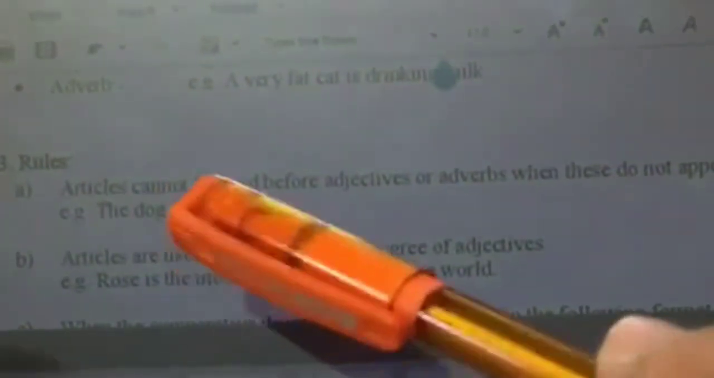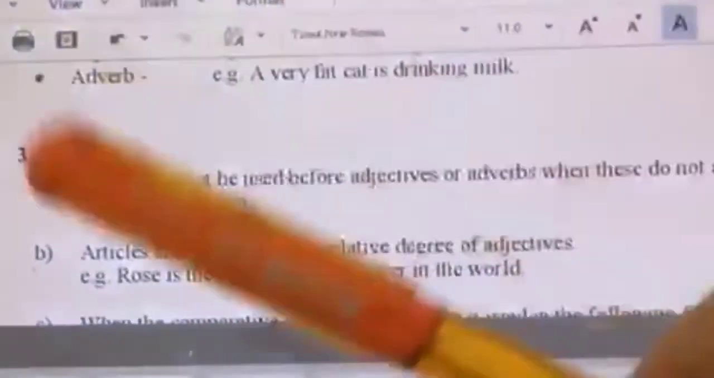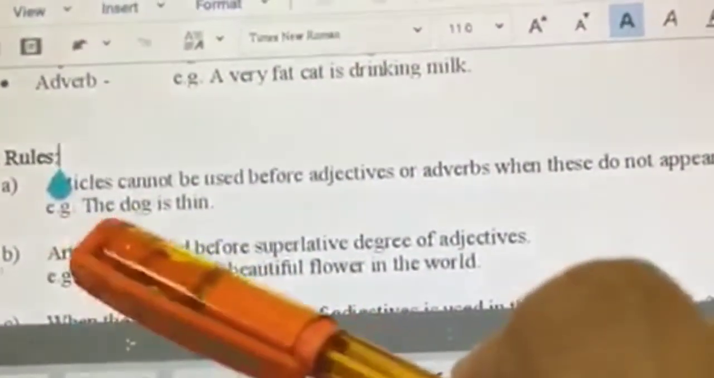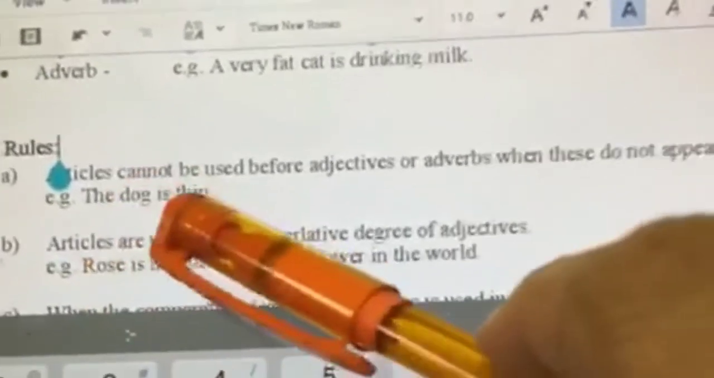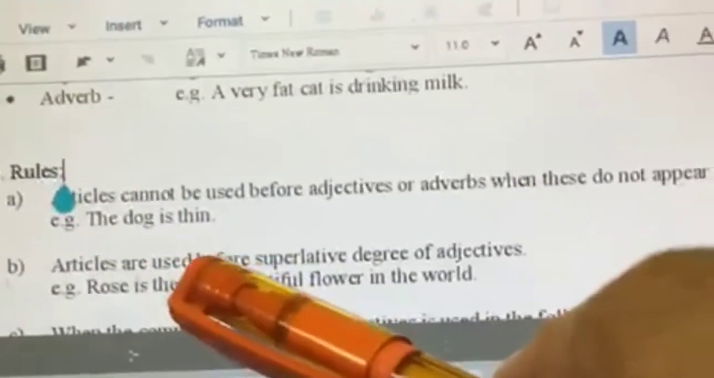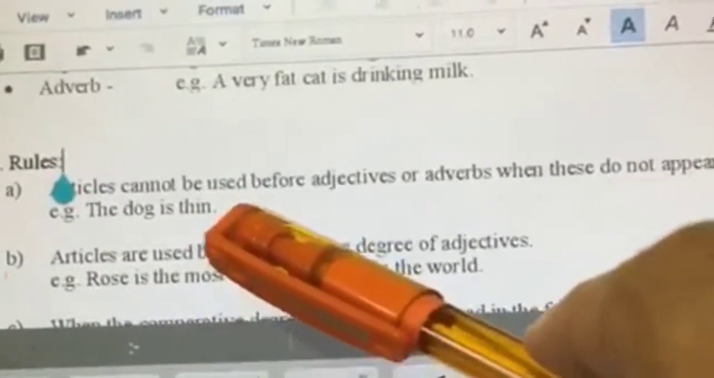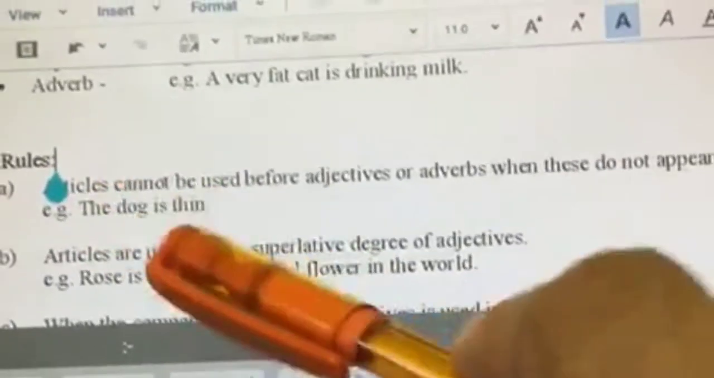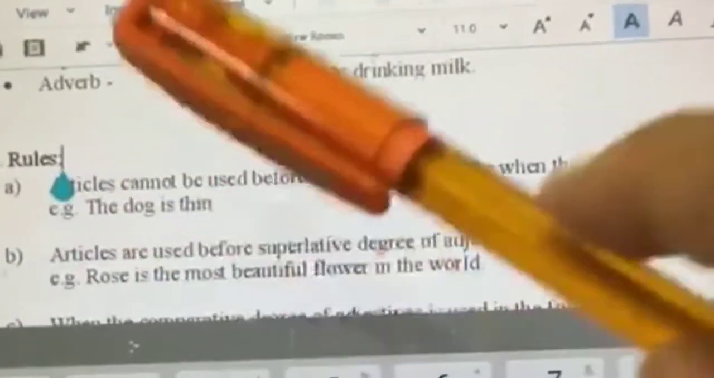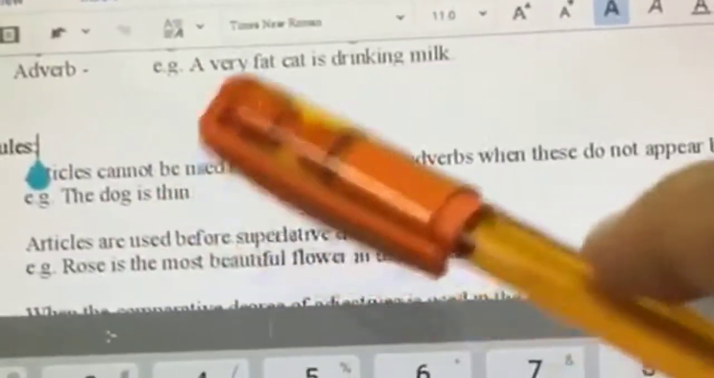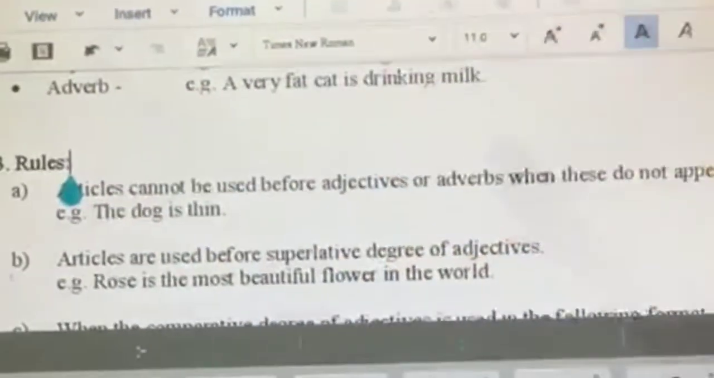For example, the dog is thin. Here, the noun is dog, so we can use an article before it, right? What is thin? Thin is an adjective. Is it coming before the noun? It's not. Therefore, we cannot use an article before thin. It is wrong to say the dog is the thin or the dog is a thin.